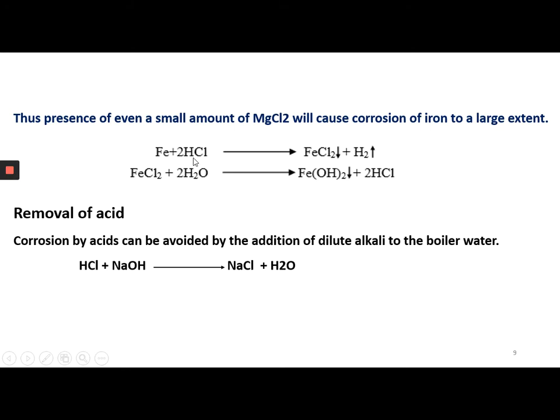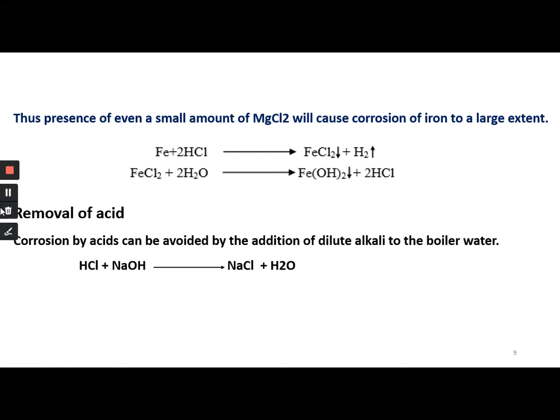The Fe reacts with HCl to produce ferrous chloride and hydrogen. This ferrous chloride is again hydrolyzed at higher temperature to form ferrous hydroxide and HCl. This HCl again attacks the iron metal, so the corrosion goes on continuously. So a very trace amount of magnesium chloride leads to a large extent of corrosion in the boiler.